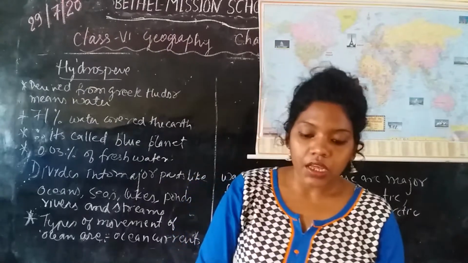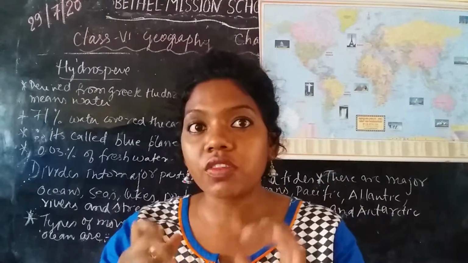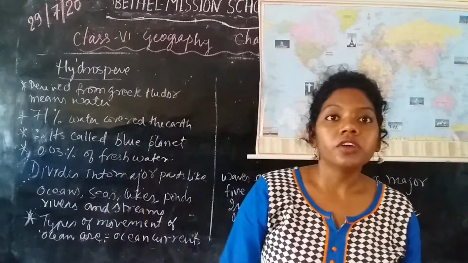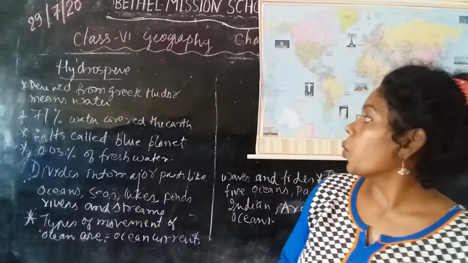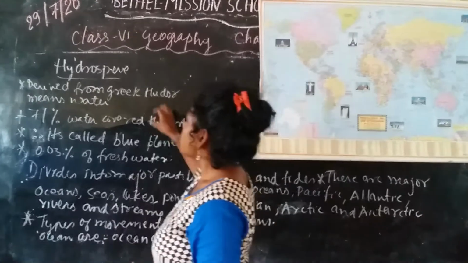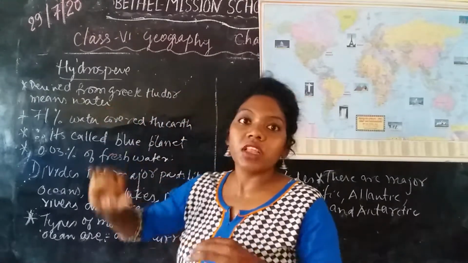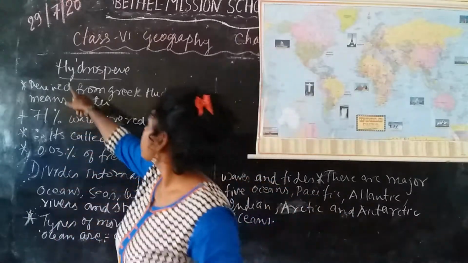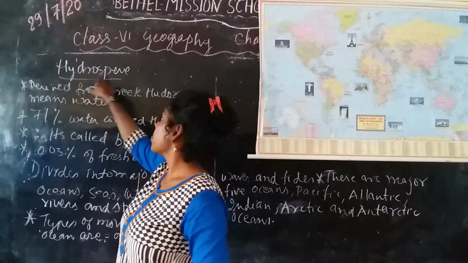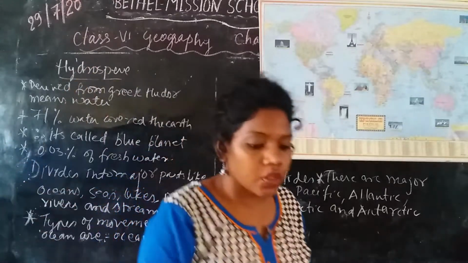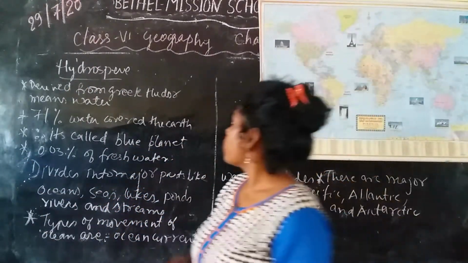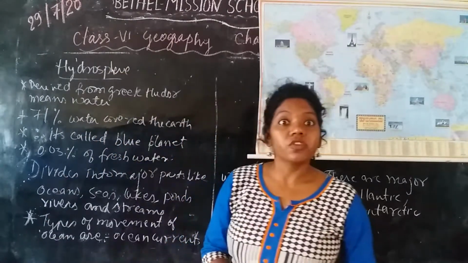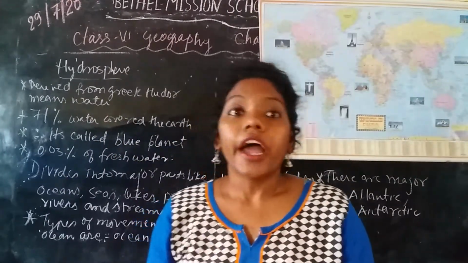Hydrosphere actually came from a Greek word, hydor, which means water. So hydro means water and sphere means layer. The layers of water present on the earth's surface are called the hydrosphere.